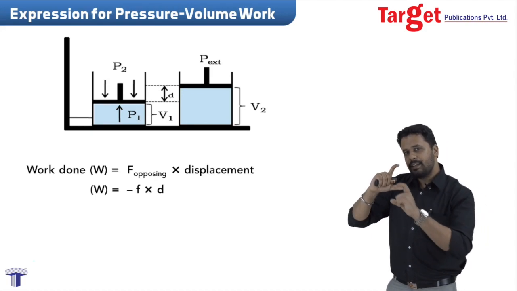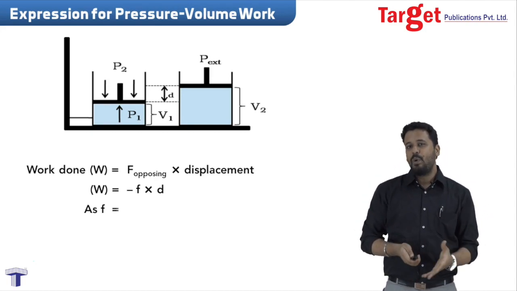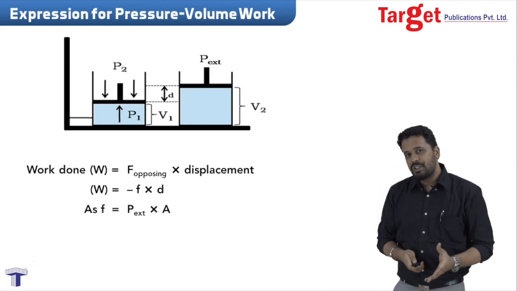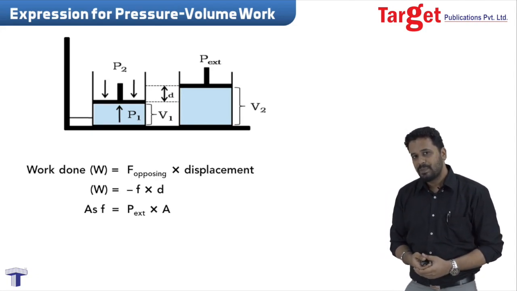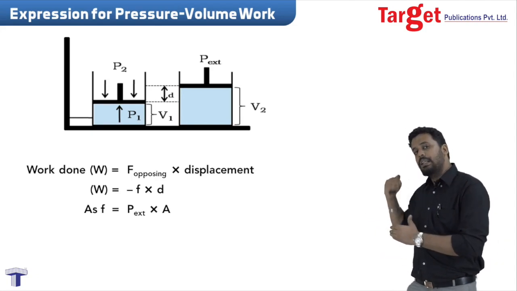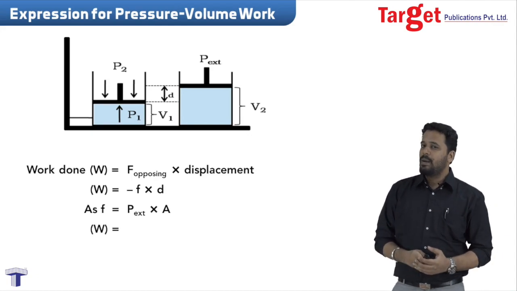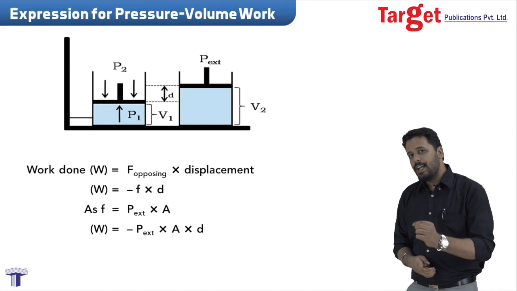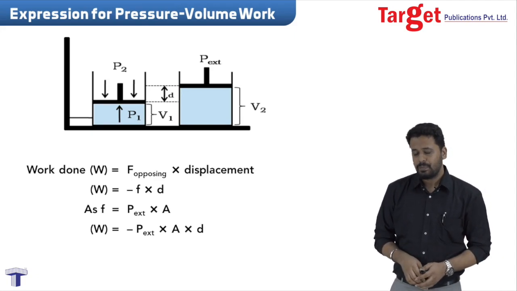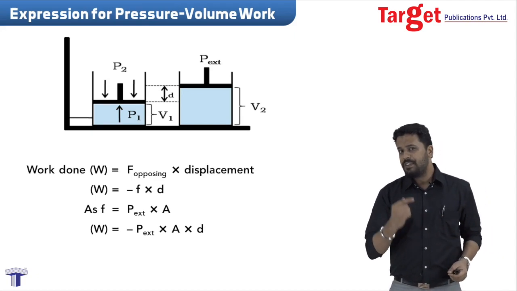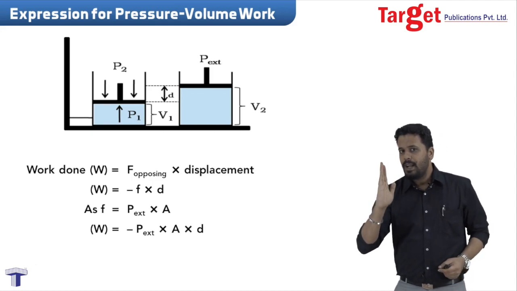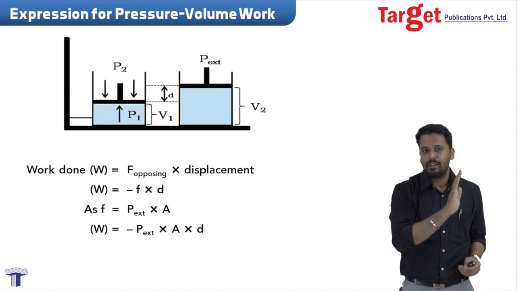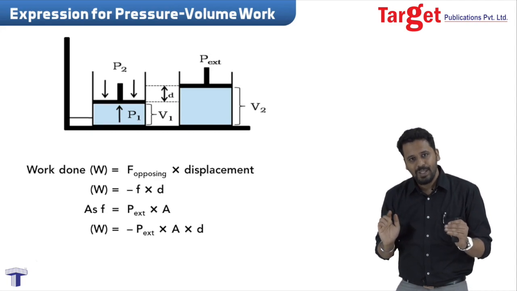So if I get area this side, I can write force as pressure into area. By substituting this in the earlier equation, I will get W is equal to minus P external into area into displacement. Now as a matter of fact, if we take any area and we displace it, it gives us a volume, right?